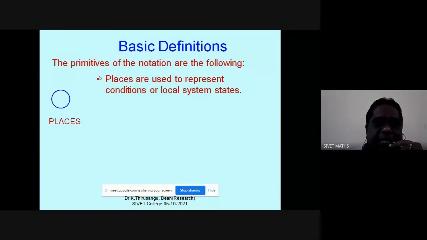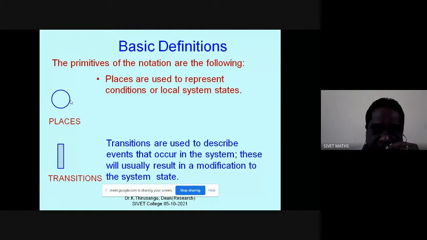I would like to describe the primitives of these Petri nets. One is places. It is drawn as a circle. This basic symbol is called a place. The second one is transitions. This is the vertical bar. This is called a transition.